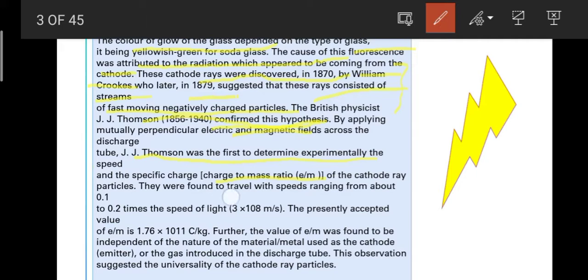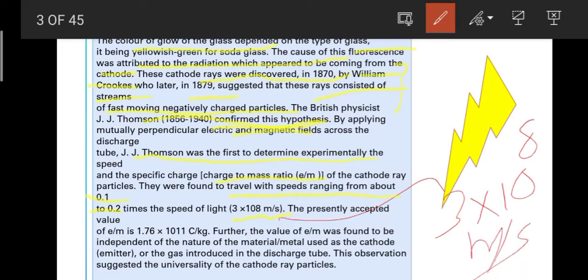They were found to travel with speeds ranging from about 0.1 to 0.2 times the speed of light. And what is the speed of light? Here is a small mistake: the speed of light is 3 × 10^8 meters per second, not 10 8.